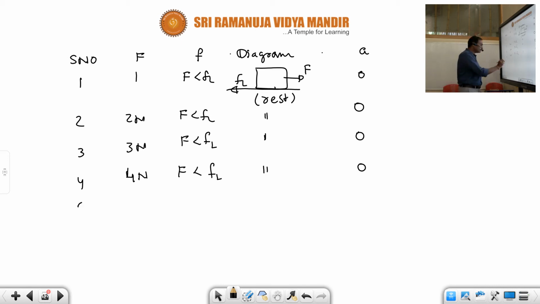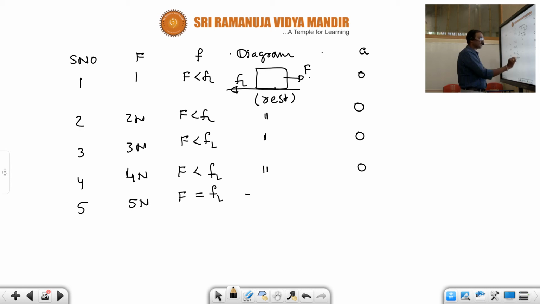Then in the fifth situation, we consider 5 newtons of force applied. I am increasing the value of the force: 1, 2, 3, 4, like that. We have identified there are two types of frictions. Here, at 5 newtons, force F is equal to limiting friction.